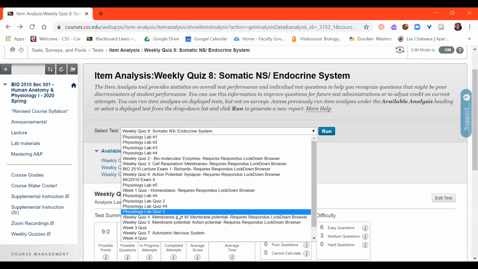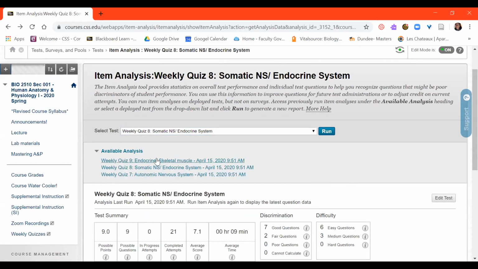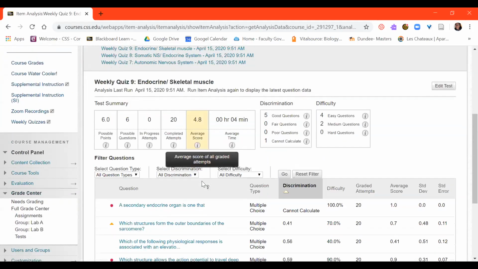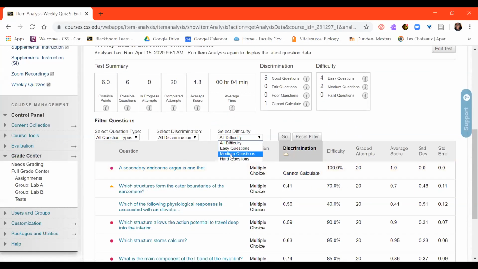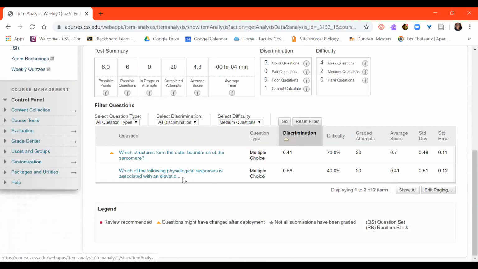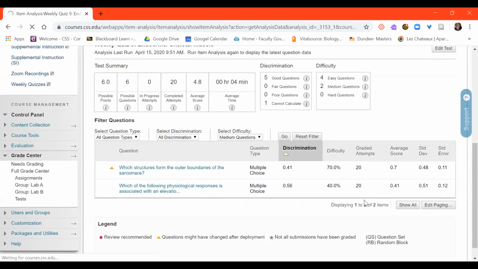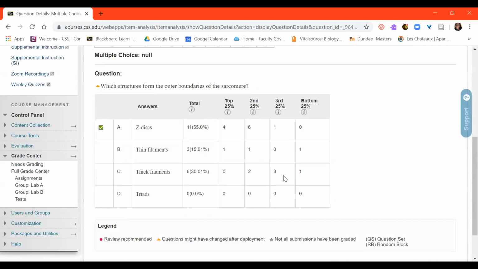And then let's see what we had from this most recent quiz, which would have been quiz 9. Okay, so we have 2 questions here. One question asked about the outer boundaries of the sarcomere. And I think I understand why a few people got this question wrong, or I think I understand. Okay, so the actual breakdown is not in alignment with that. So maybe that's not why. But there could have been confusion here.